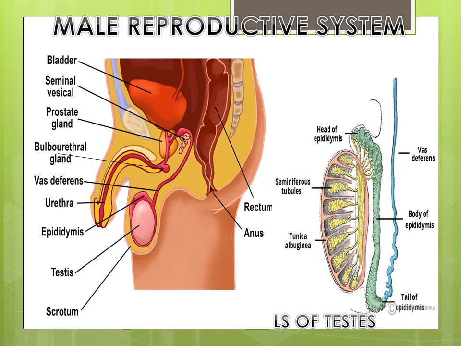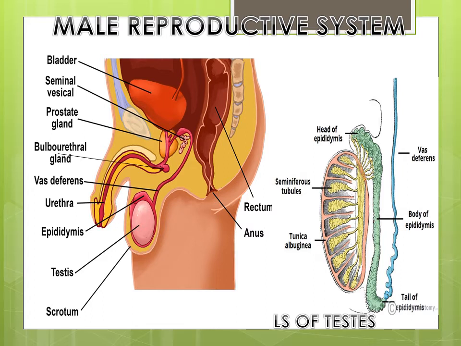Now children, why are the testes located below the abdomen? This is because sperms are produced in the testes at a temperature 2 to 3 degrees Celsius lower than that of the body. This temperature is suitable for the formation and maturation of sperms.